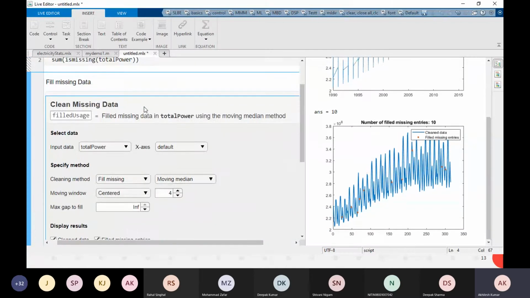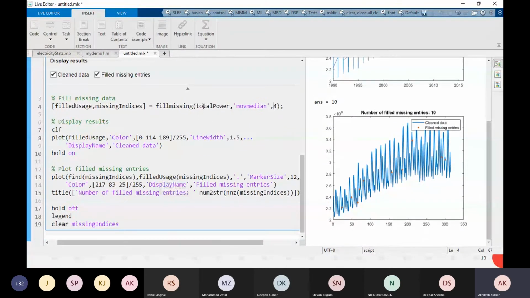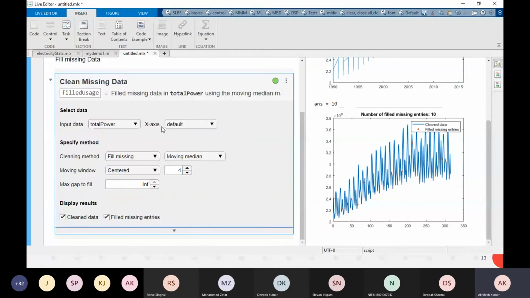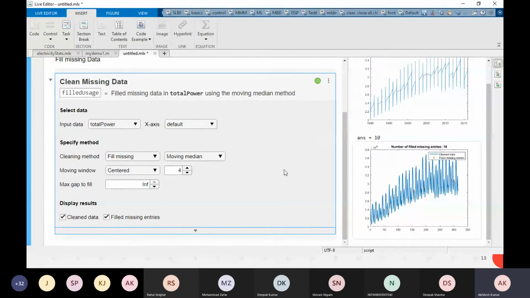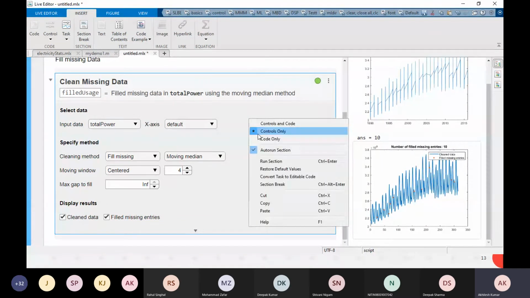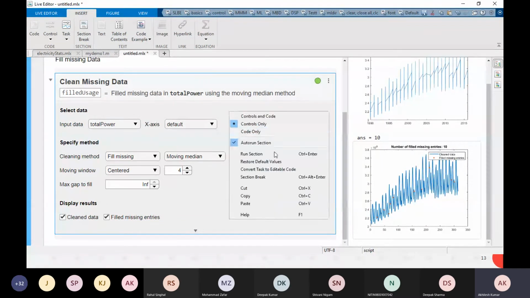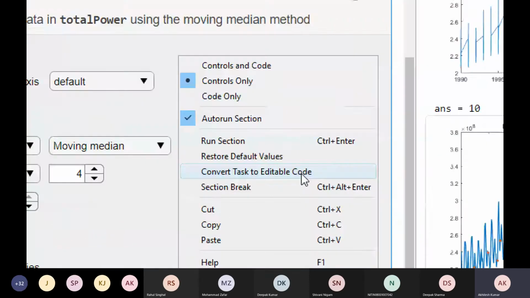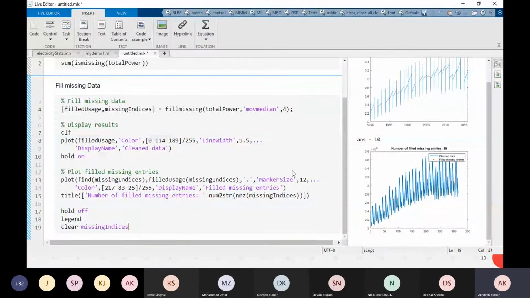Perfect. So far so good, no issue. Okay, next what we can do, whatever we modified here using this template, I want to convert as a code. I will just right click, convert tasks to editable code. I will click here and you see that it is converted as a code, right?